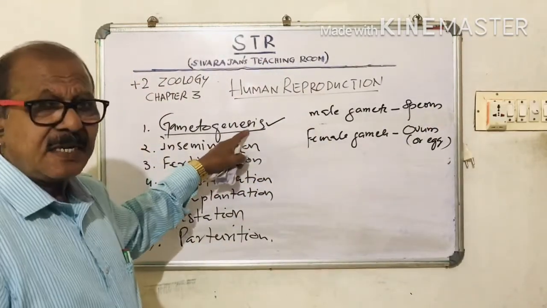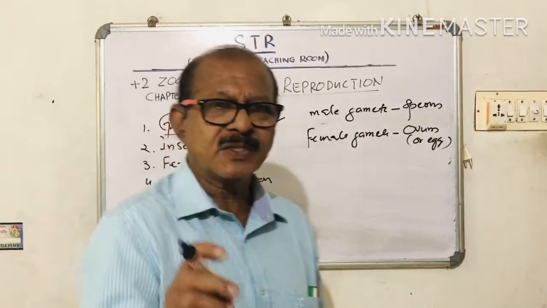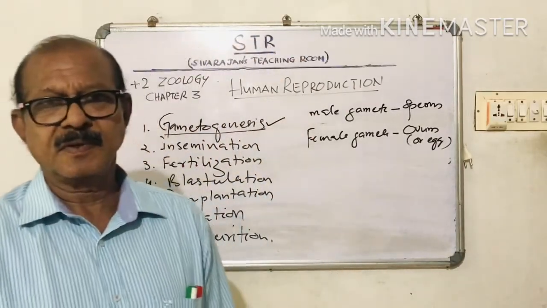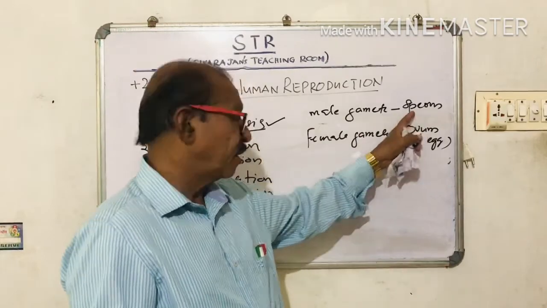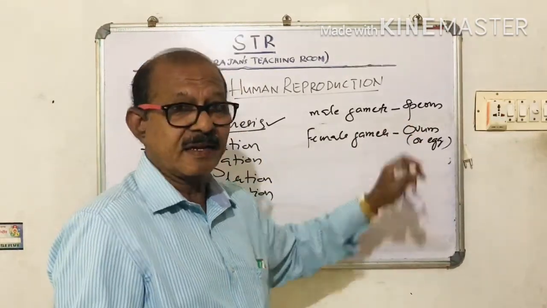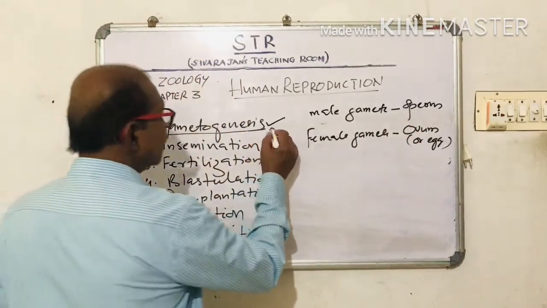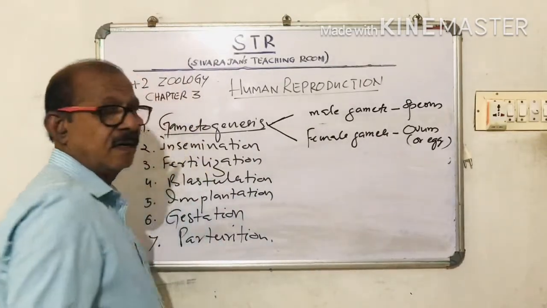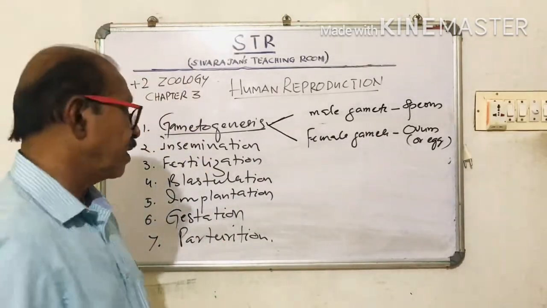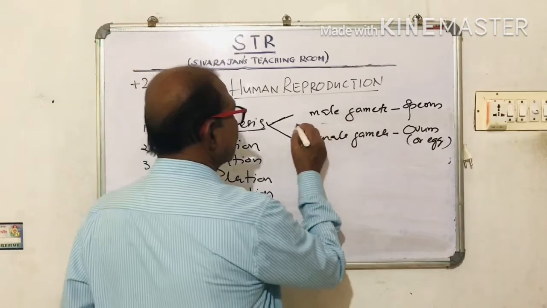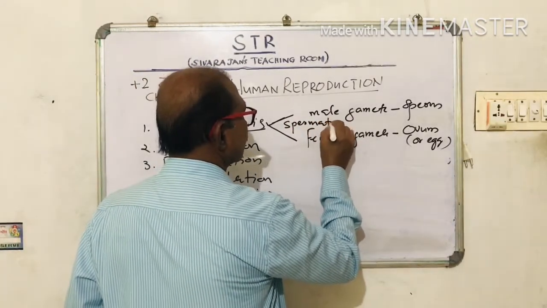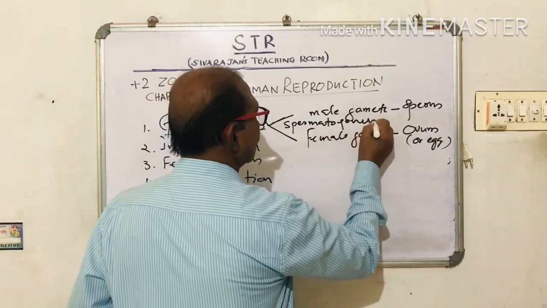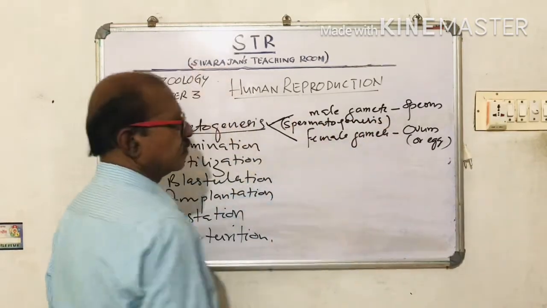So gametogenesis is the process of formation of gametes. And gametes are of two types. The male gamete is called the sperm, and the female gamete is called ovum or egg. So gametogenesis can be of two types. Male gamete formation is called spermatogenesis.